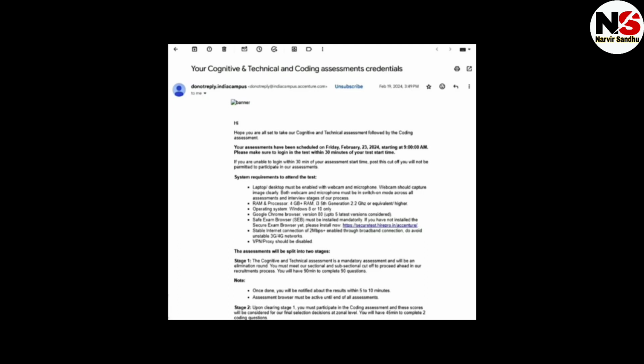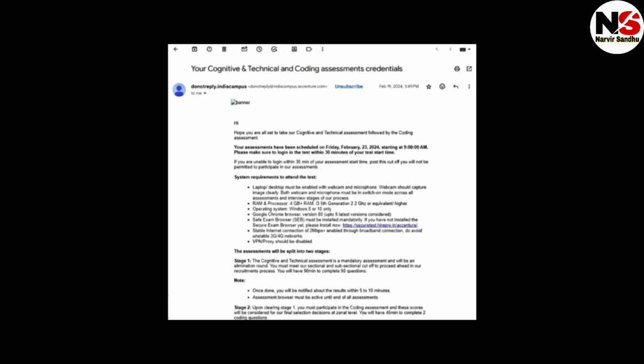Hi, hope you are all set to take our cognitive and technical assessment followed by the coding assessment. Your assessment has been scheduled on Friday, that is on 23rd February 2024, starting at 9 am. Please make sure to log in to the test within 30 minutes of your test start time. If you are unable to log in within 30 minutes of your assessment start time, post this cutoff, you will not be permitted to participate in our assessment.